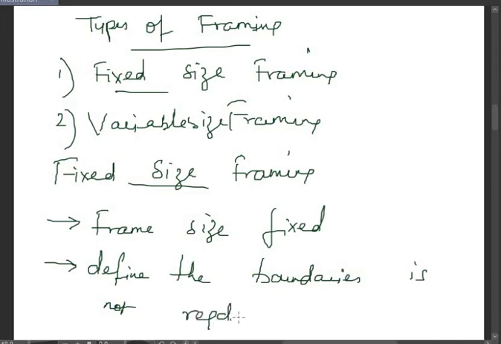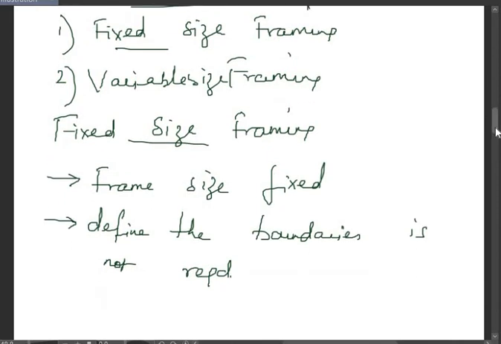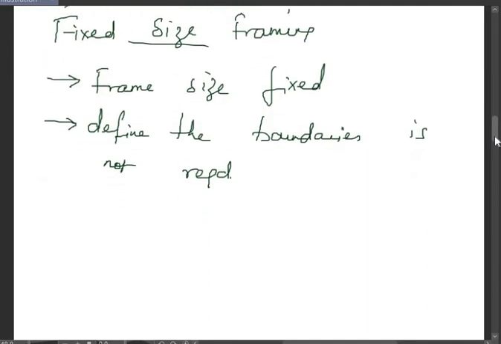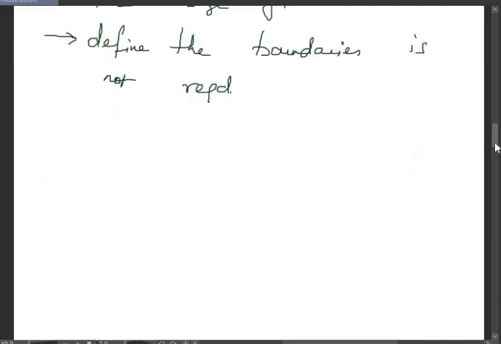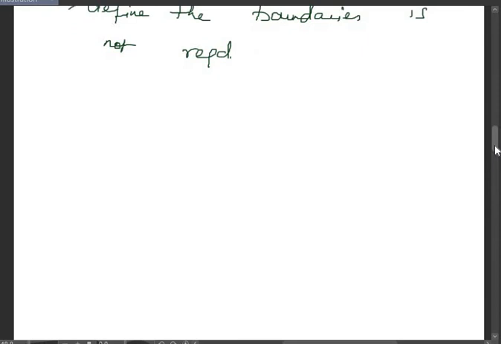So these are the features of fixed size framing. One example of fixed size framing is the ATM wide area network, where the size of the frame is constant or fixed.